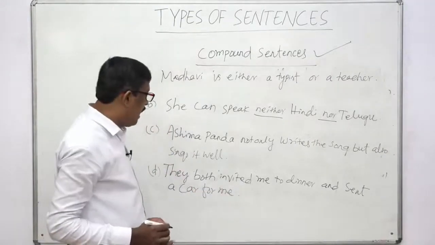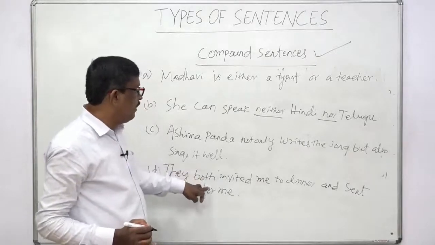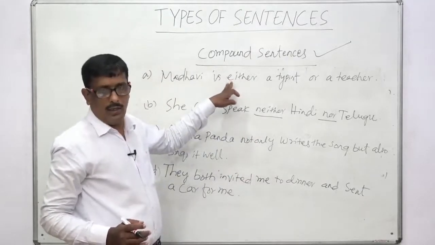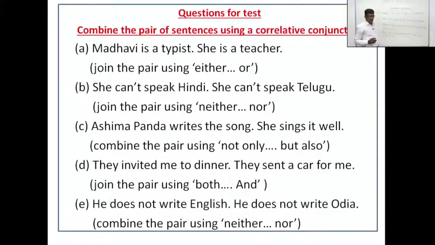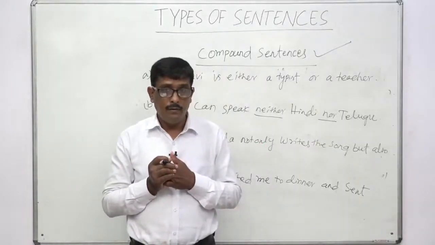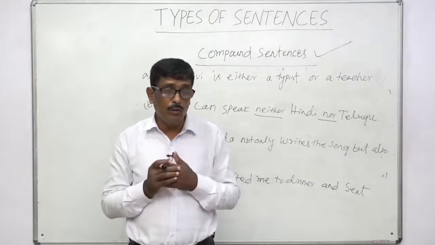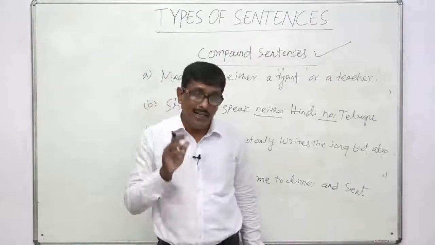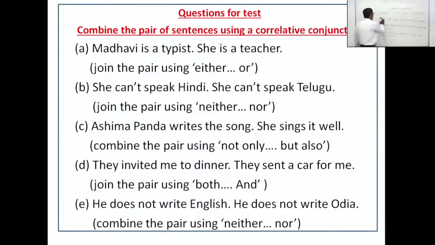Have you understood how we use both and, not only but also, neither nor, and either or? Okay, then you see another one. He does not write English, he does not write Odia. Which conjunction will we use while we combine the sentences that are negative? Very good. Neither nor. Why? Because both the sentences are negative. Okay. Now we are going to combine the sentences.